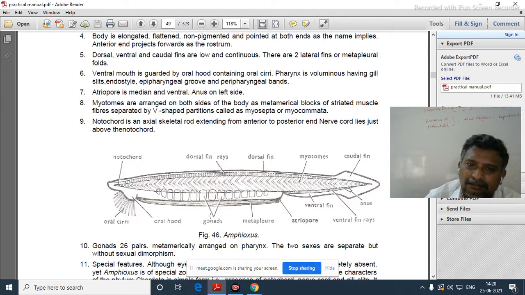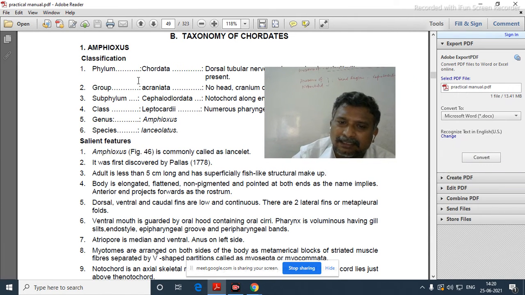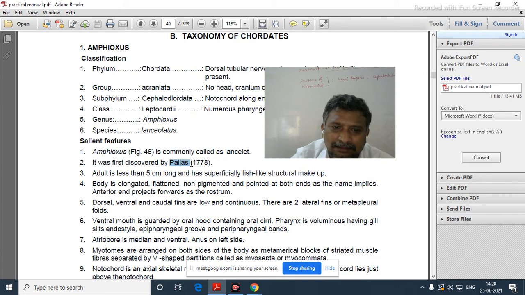Okay. Now, see once again, Amphioxus is commonly called a lancelet. Discovered by Pallas. Now here fish-like body, fish-like structure is there. Body is elongated, flattened and non-pigmented and pointed at both ends.